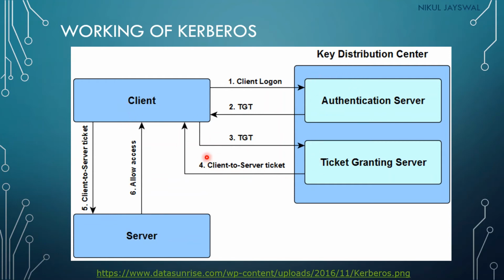Now the client to server ticket will be provided to the server. The server will verify the client to server ticket. If the client to server ticket is properly verified, then and only then access to the server will be provided to this client. So the whole authentication will be done by the key distribution center, and based on the authentication, the server will provide the services to the client. So this is how the Kerberos authentication system works.